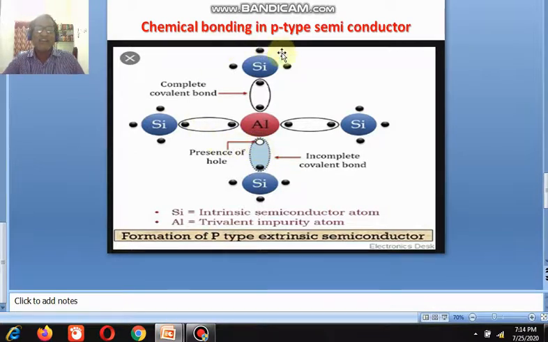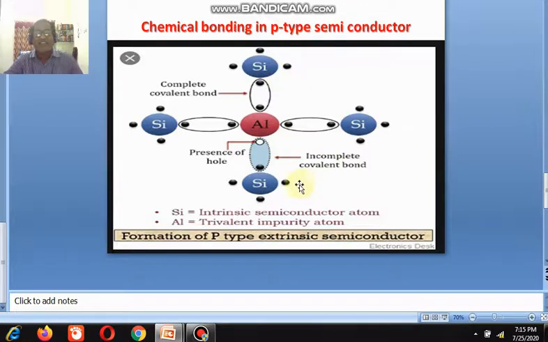That means in P-type semiconductor, for each aluminum atom in silicon we get one hole. Therefore, if you increase the quantity of aluminum impurity in the crystal, the number of holes increases. Therefore, in P-type semiconductor, holes are the majority charge carriers and electrons are the minority charge carriers.